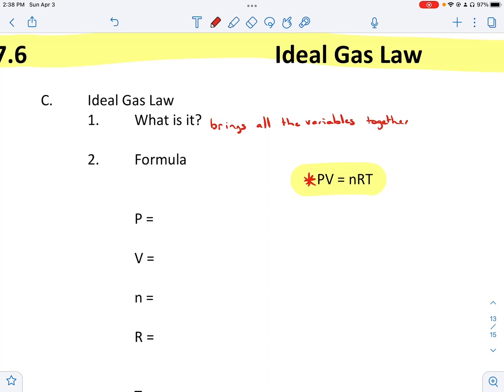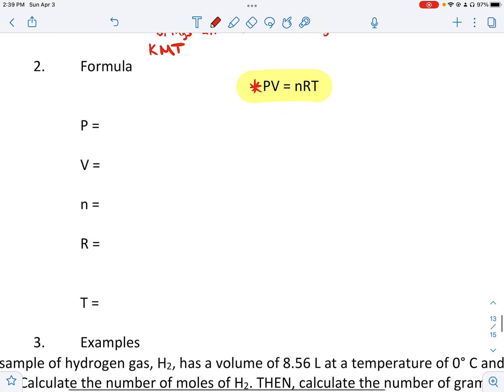This is what comes from the KMT, kinetic molecular theory. This is what was developed from KMT. This is all our empirical gas laws coming together. It's like a culmination of everything. So there are some specific things that we have to use, some specific labels, if you will. So we've got P, which is pressure.